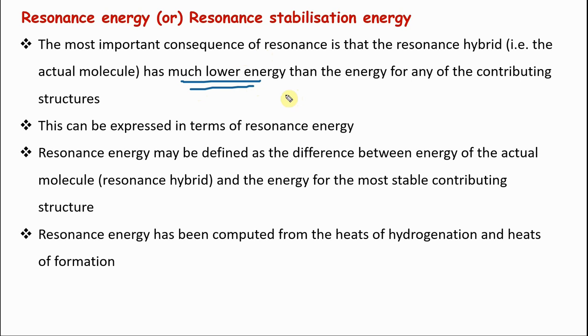இப்போ நம்ம வந்து ஃபீனாலுக்கு 5 ஸ்ட்ரக்சர் வரையலாம். 1, 2, 3, 4, 5 பார்த்தோம். அதில் 1 and 2 are equal in energy compared to 1 and 5 compared to 2 and 4 compared to 3. Charge separation அதிகமாக இருக்குன்னு சொன்னோம். All these are going to contribute differently. This contributes more, this contributes less, this contributes the least. இதெல்லாம் பார்த்தோம். But all this combined contributes in resonance such that the final structure is lower in energy than expected.